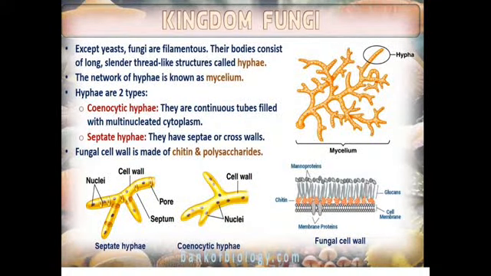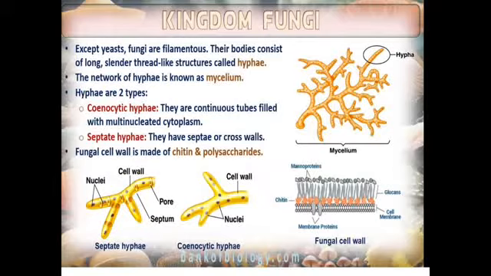Now when we look into the structure of fungi, most of the fungi are filamentous. That means the body structure is filamentous except for yeast. The body consists of a long, slender, thread-like structure, and this thread-like structure is called hyphae. When the hyphae form a network, we call it mycelium. Please remember the words hyphae and mycelium. Hyphae is a single-strand thread-like structure, and a network of hyphae forms the mycelium.